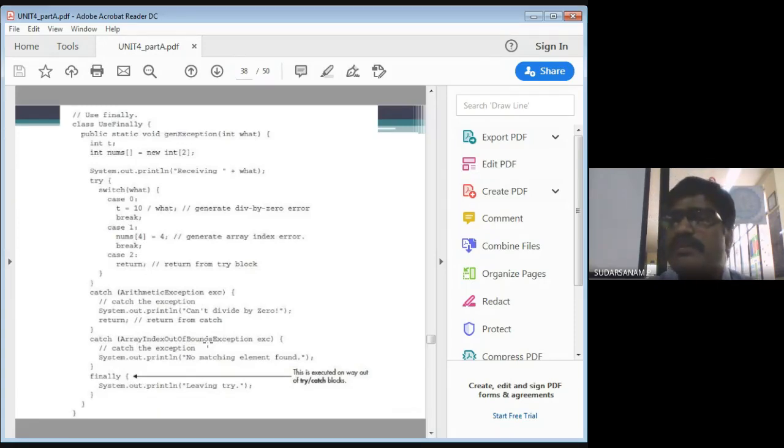The finally statement is in the same Java program you have written. I have kept the switch statement inside the try block. I have written multiple catches: one is the array index out of bound exception, another is the index exception, one is the arithmetic exception. You can write any number of exceptions, there is no problem.